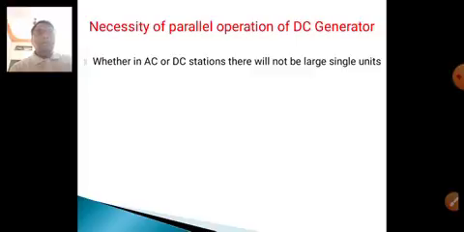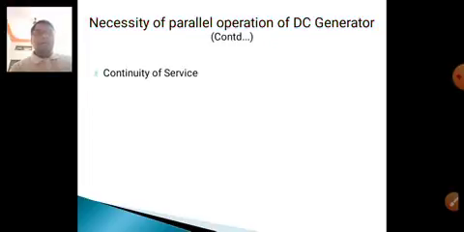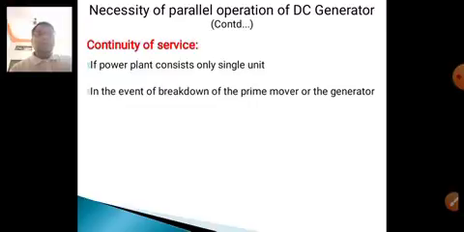Whether in an AC or DC station, there will not be large single units. The total load is shared among separate generating stations depending upon the load. These loads are generally supplied by small units connected in parallel. The advantages are continuity of service, efficiency, maintenance and repair, and extension of plant. Continuity of service means if the power plant consists of only one single unit and it is damaged, the supply will be lost.